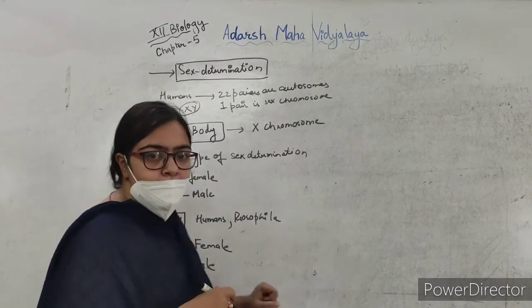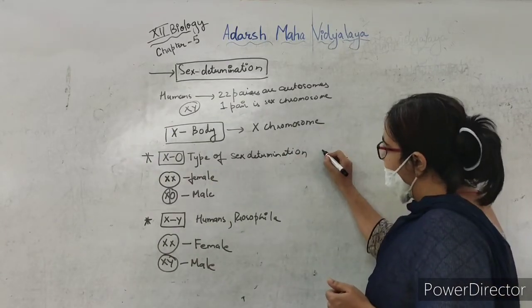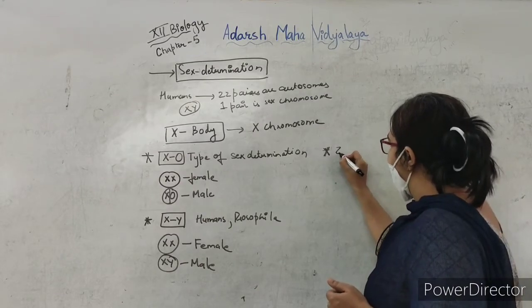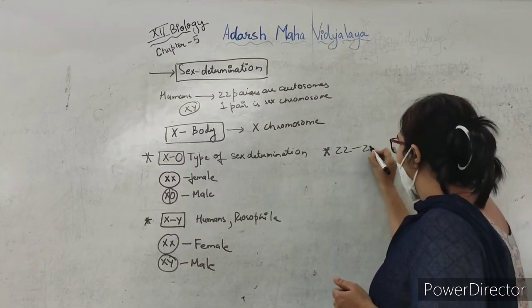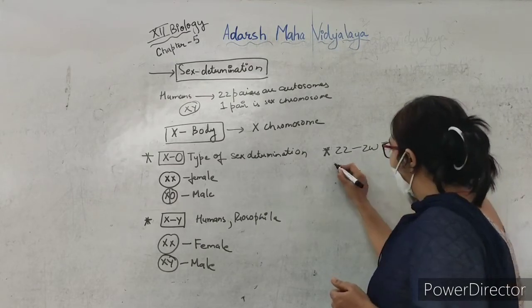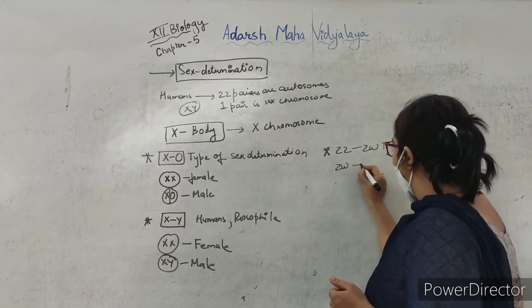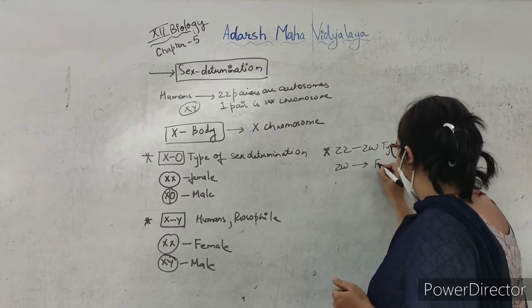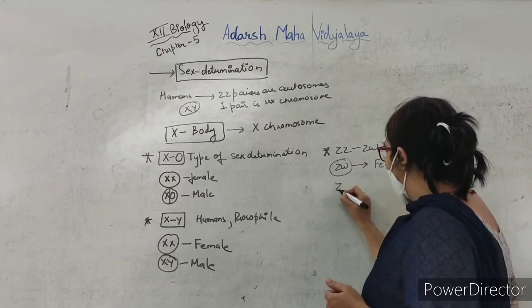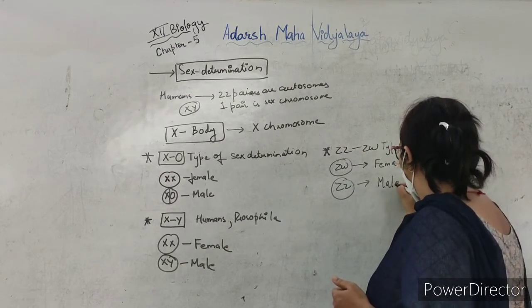Okay. Now another sex determination was observed, that we can call ZZ or ZW type. Here ZW was for the female and the male had two Z chromosomes.